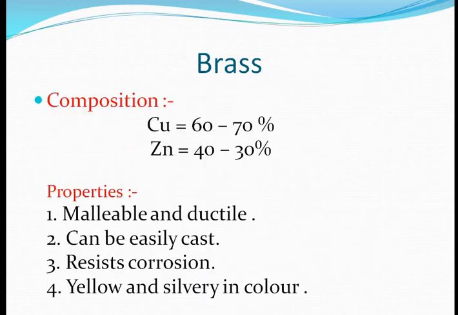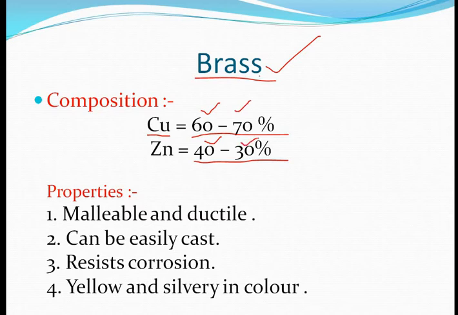Now next, the first alloy is stainless steel, which we already learned in the previous video. The second alloy is brass. The composition of brass is copper at 60 to 70%, and zinc at 40 to 30%. If copper is present at 60%, then zinc is present at 40%, and if copper is at 70%, then zinc is at 30%.